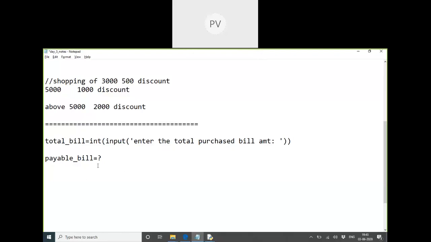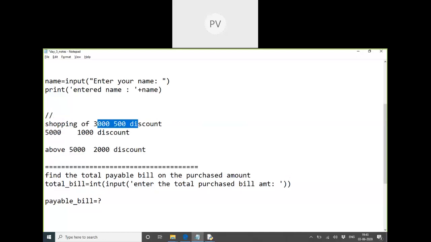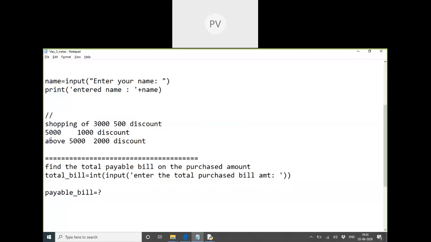I need to find the total payable bill on the purchase amount with the following criteria. These are the discount rates given for us. For 3,000, we have this much discount. For above 5,000, a 2,000 discount. See, real payments will differ. If you want, later we can see some shortcuts, but here we use the if else condition.